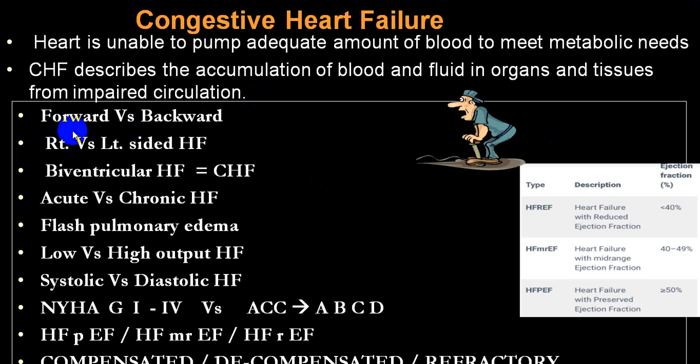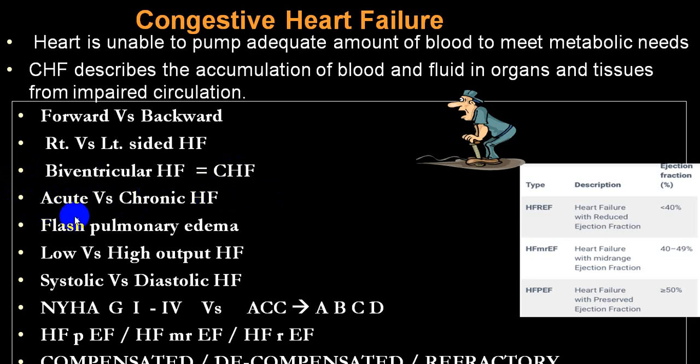And when both are combined together, left heart failure followed by right heart failure, we call it biventricular failure or we use the word congestive heart failure. If onset is very short, we call it acute congestive heart failure or acute heart failure. And when it is lasting for a very long period, then we call it chronic heart failure.